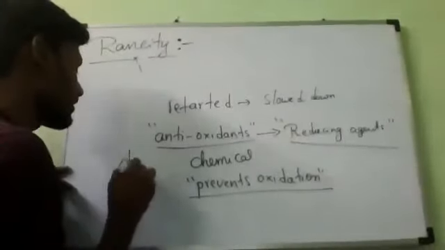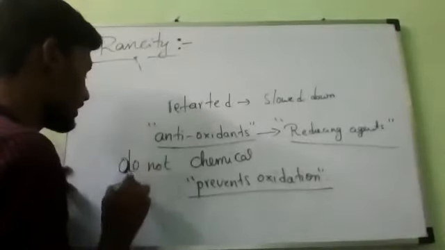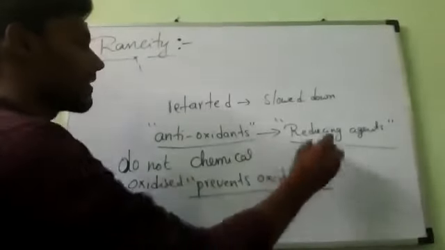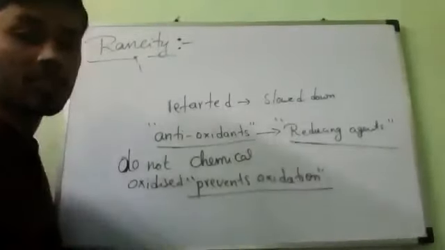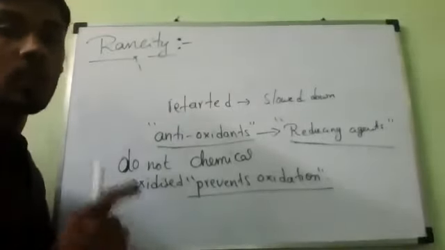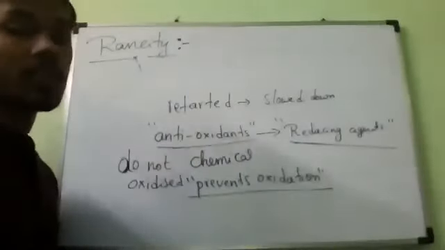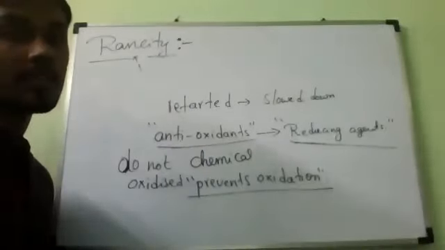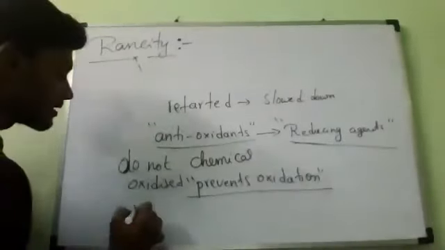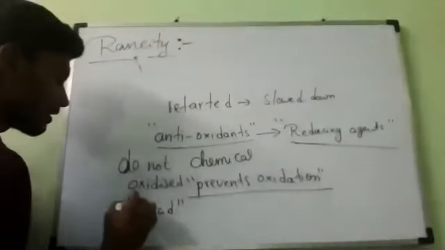If you add this kind of reducing agent to food substances which contain fats and oils, they do not get oxidized easily. Hence, they do not turn rancid.